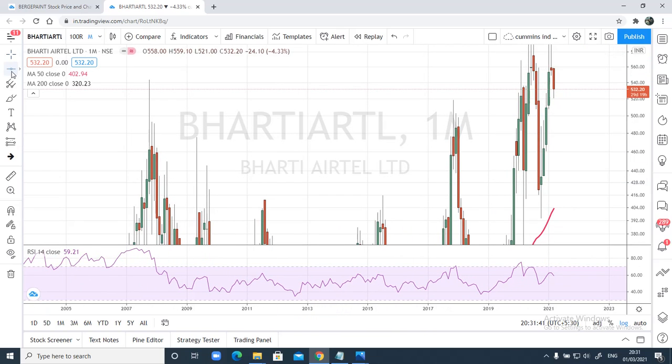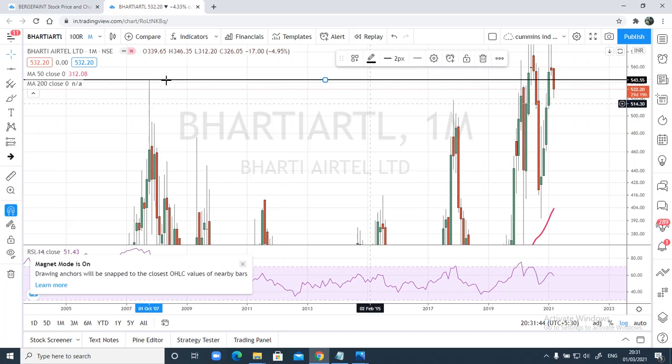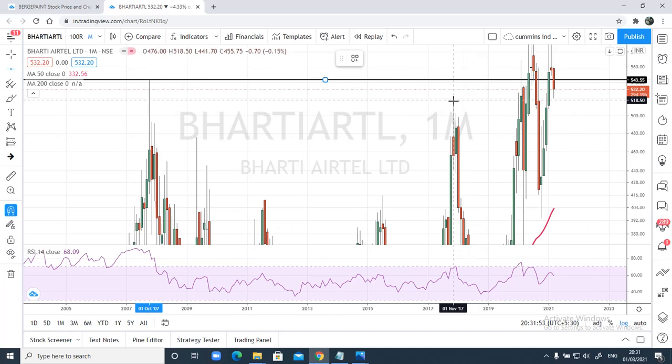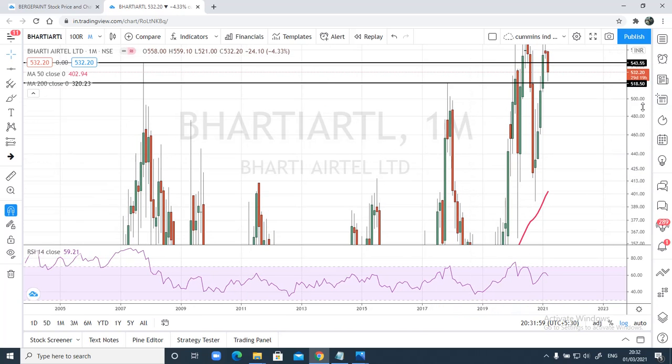Now here in the monthly chart you can see I'll draw two important levels, that is 543.55. This was a previous resistance which was broken and it had moved up. Now again prices have come below this, and there's one more point, this point, that is somewhere around 518.50. These 2 points are very important. The reason why I've drawn this, I'll tell you.